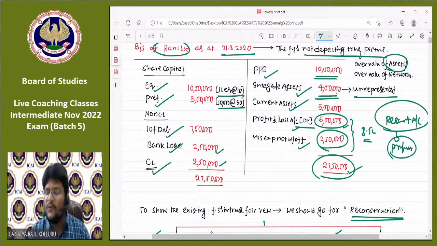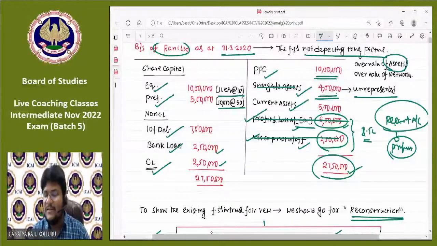Now such profits we use to set off the profit and loss account debit balance, and this reconstruction account is also used to set off the miscellaneous expenditure not written off. Then the profit and loss account debit balance is knocked off, and the miscellaneous expenditure not written off will also vanish. Then if certain intangible assets are unrepresented, you can also set off the reconstruction account balance against intangible assets as well.